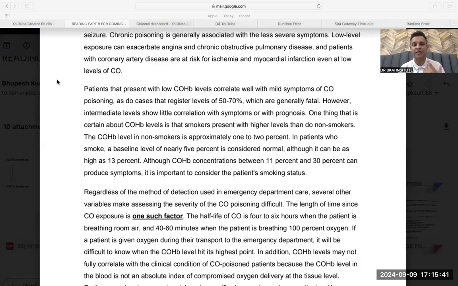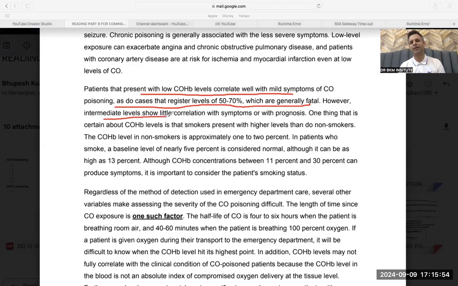Reading this line will help you to develop a reading habit in a nice way. Patients that present with low levels correlate with the mild symptoms, as do the cases that register 50 to 70%, which are generally fatal. However, intermediate levels show little correlation with their symptoms and their prognosis. Then it becomes possible to understand this line.